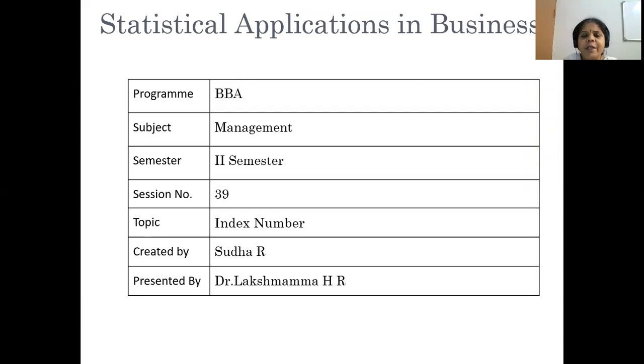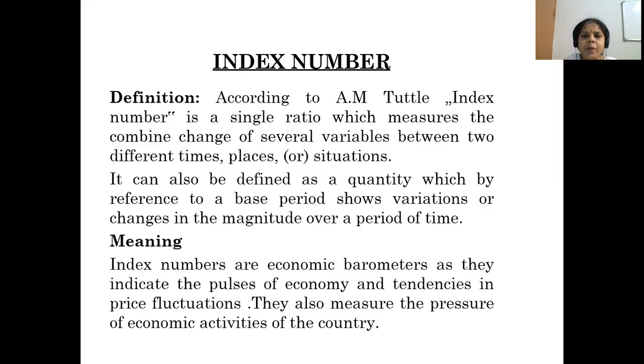In today's session, let us discuss index number: introduction, meaning and definition, importance and purpose, and classification of index number. Okay, index number definition. According to A.M. Tuttle, index number is a single ratio.